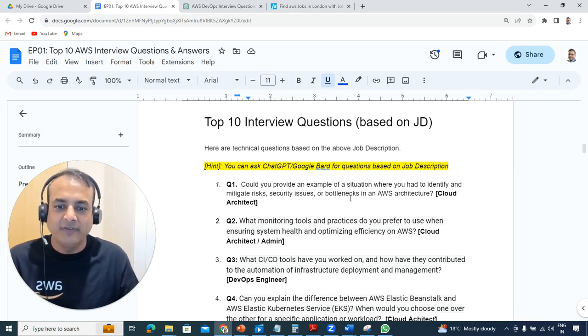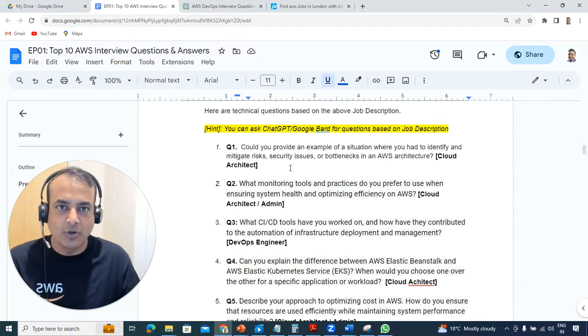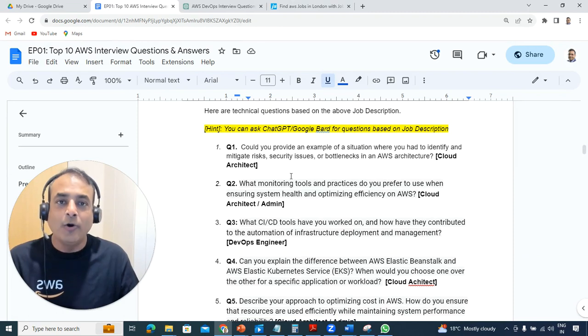the profile or the job description was more about how to mitigate risks, or one of the requirements was that you should be able to identify risks and mitigate them, identify any security issues, any bottlenecks, design and improve the architecture. If you're at a junior level, you may not get this kind of question, but later I'm going to tell you what might come up with respect to more entry level jobs or administration jobs as well. But prepare yourself, or at least you can take your interviewer in that direction.